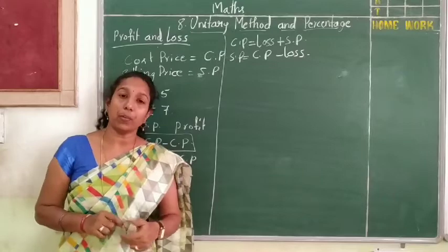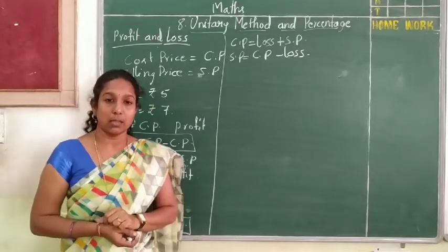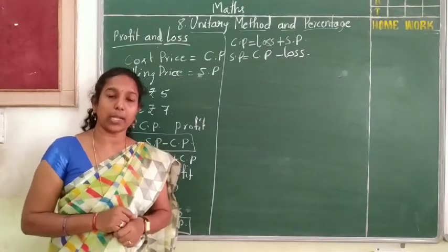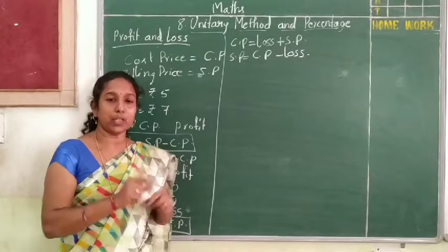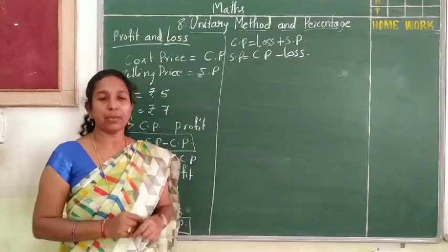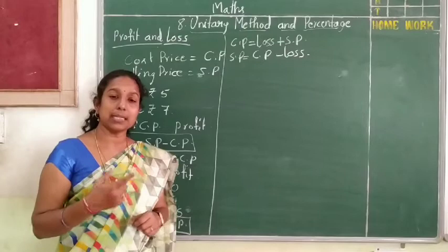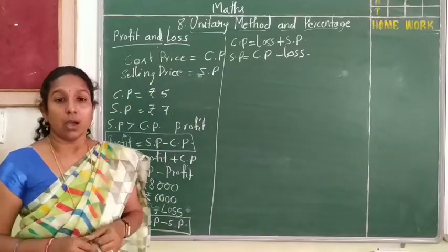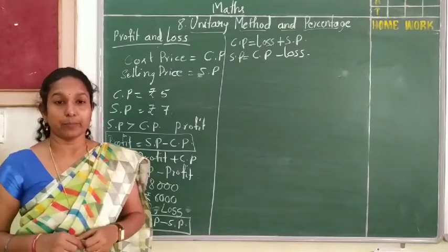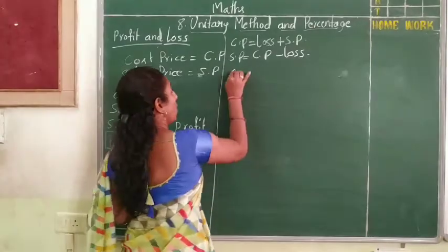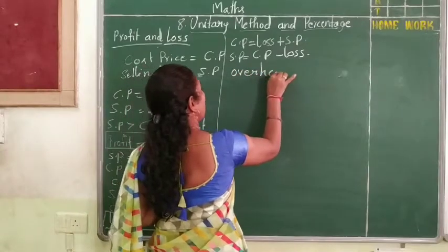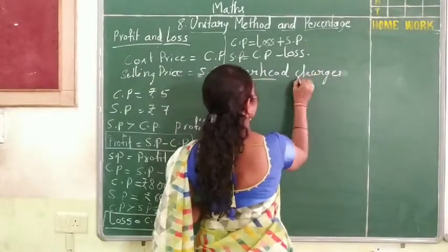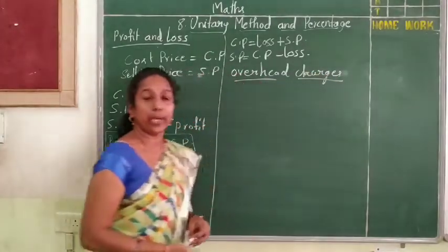In the same way, if I want to sell a bike, I have one bike but it is not that good, so I am going to sell it. What am I going to do? I will invest some money to repair everything and make it look good, and then I will sell it. The amount I spend to repair it or for transportation, we call it overhead charges.